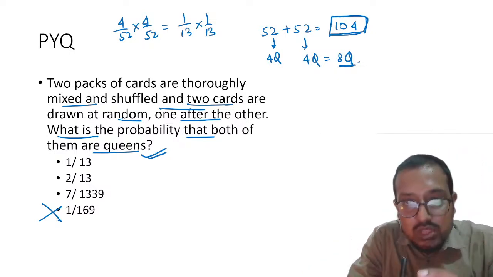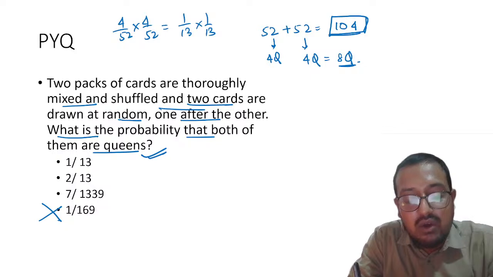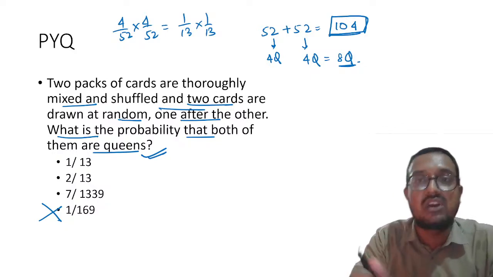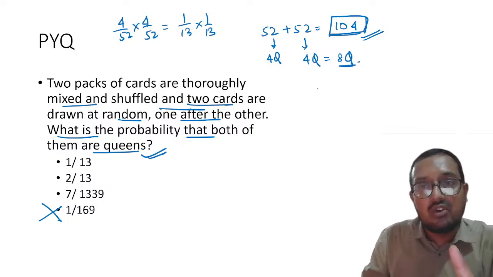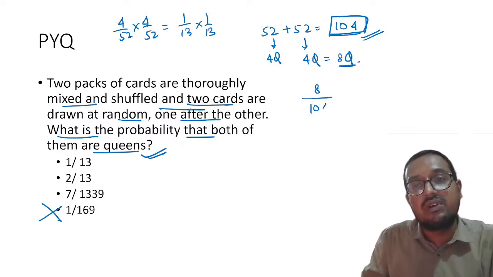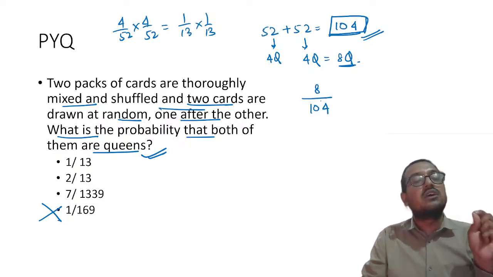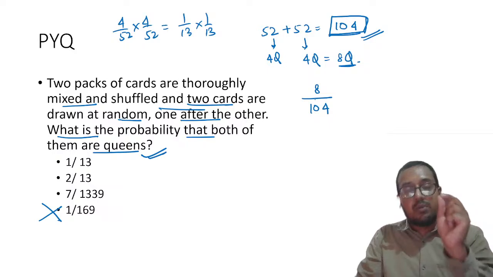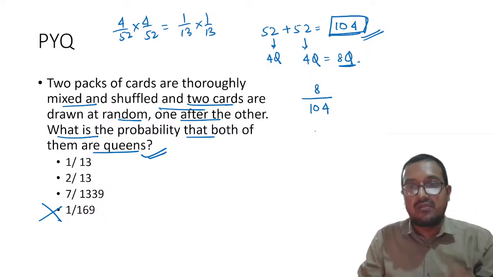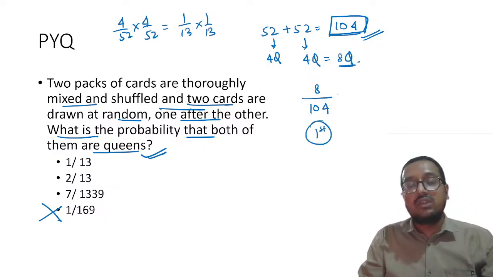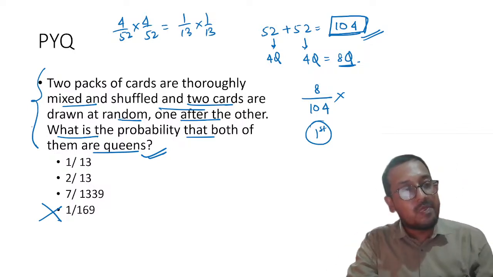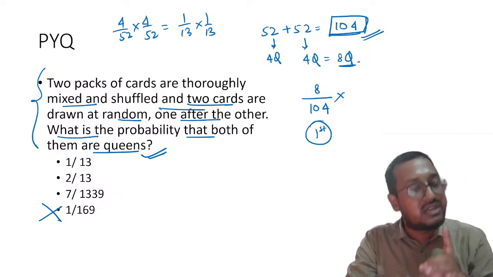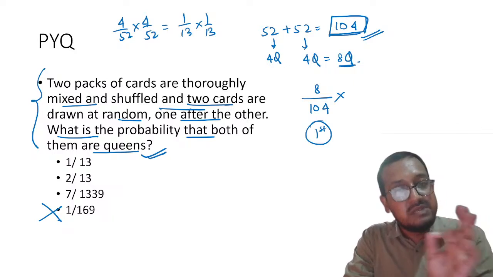Why? Because both decks of cards have been shuffled. Please remember, both decks of cards have been shuffled. So this is 104. Out of that, 8 queens are there. So 8 upon 104 is the probability of getting a queen on the first card you pick. Now is there anywhere written that replacement is there? Obviously you know that there is no replacement. Nowhere has replacement been mentioned.